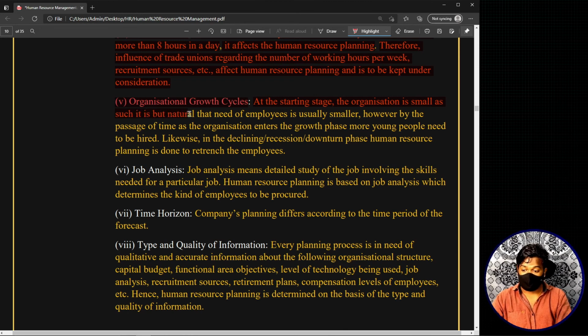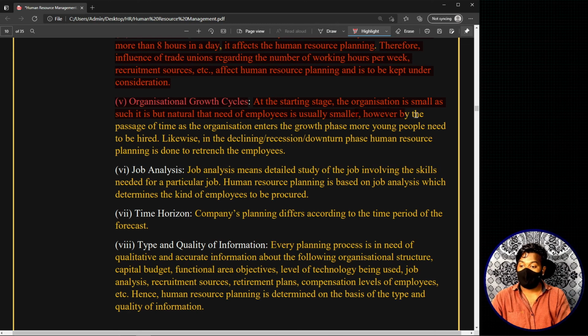At the starting stage, the organization is small as such, but it is natural that the need of employees is usually smaller. So in the initial phases, the requirement of the number of employees will usually, not in all cases, usually be smaller.